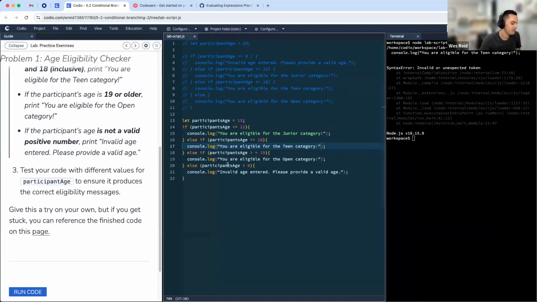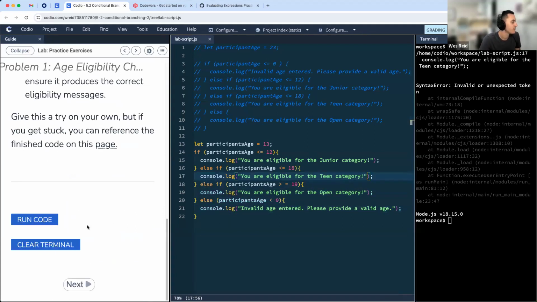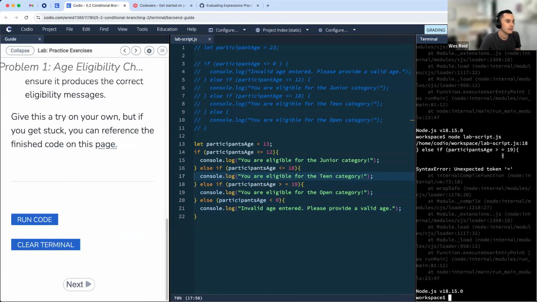So let's go ahead and try and fix this up a little bit. I'll swap these out with our regular quotation marks. And if we run this, okay, cool, awesome. Getting a new error, let's talk about this error. So this one right here, we have node lab script. It's telling us on line 18, and it's actually pointing to it.